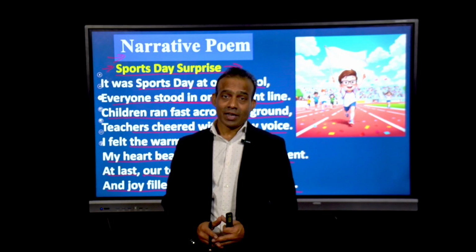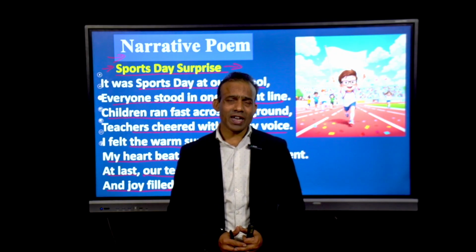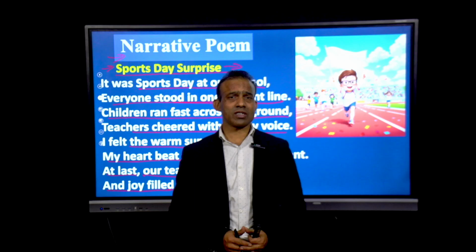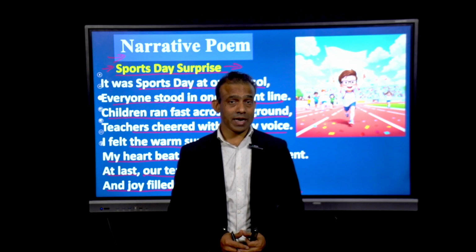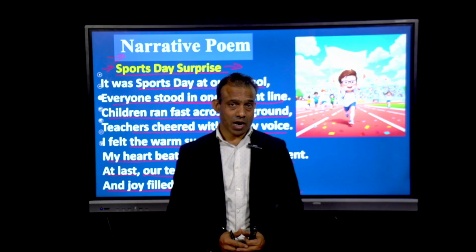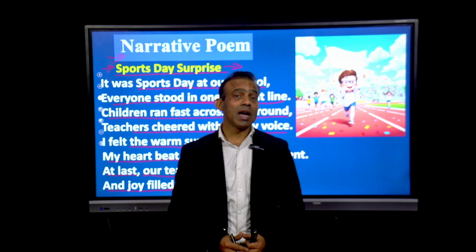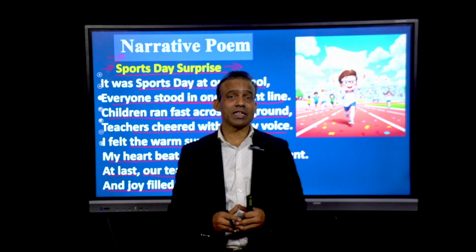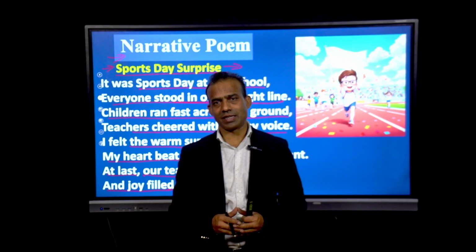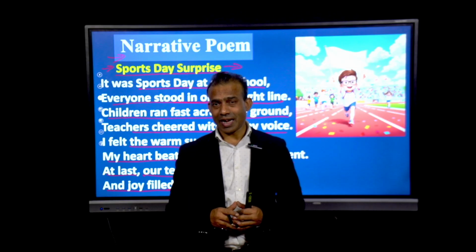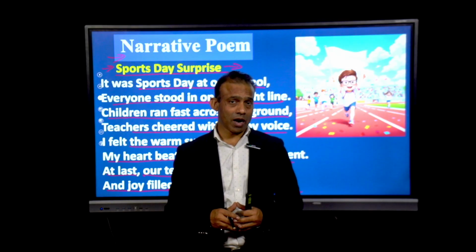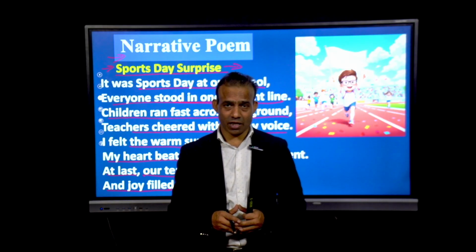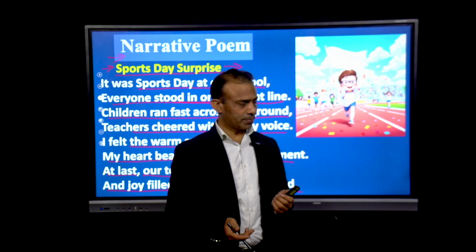So, dear learners, this is very easy, how we can read any narrative poem. The first thing we require is an event, an action of that event, and there should be a beginning, a middle, and an ending. By combining all these points, we can write any narrative poem very easily. Like this example in front of you, you can write after picking any topic or event. Now, move to the next slide.